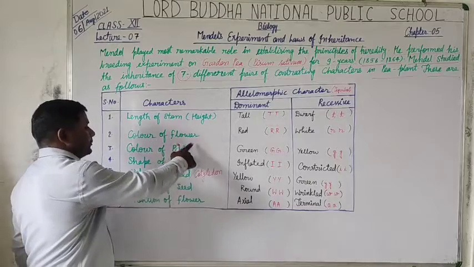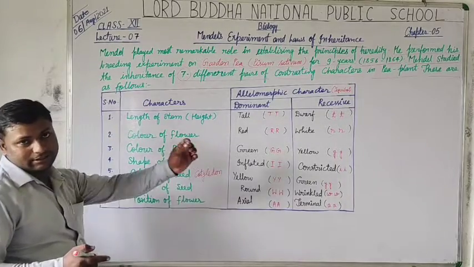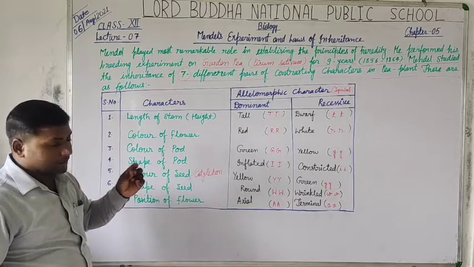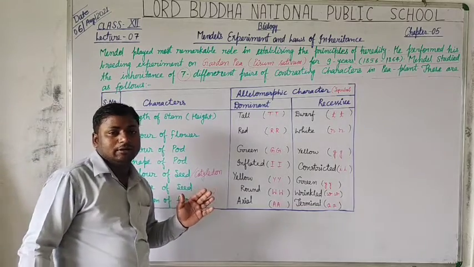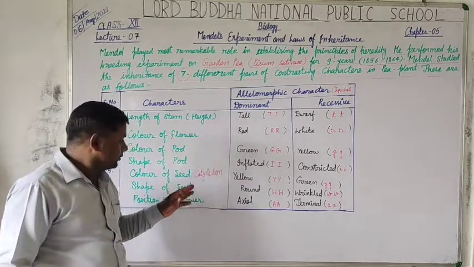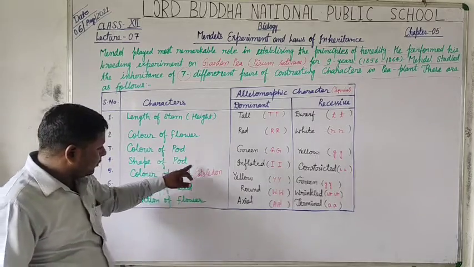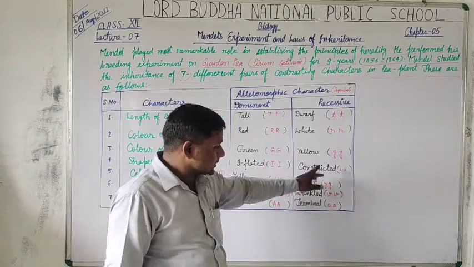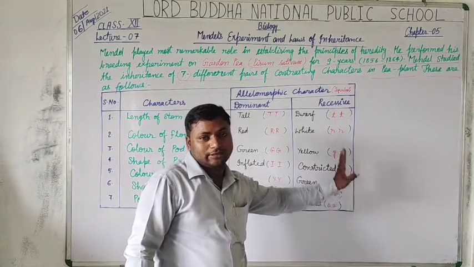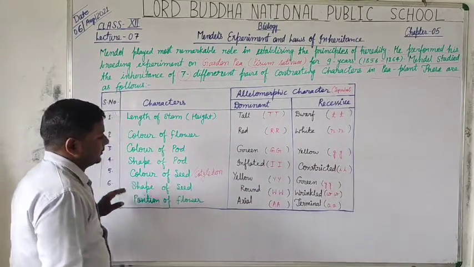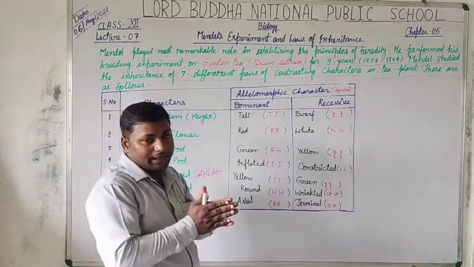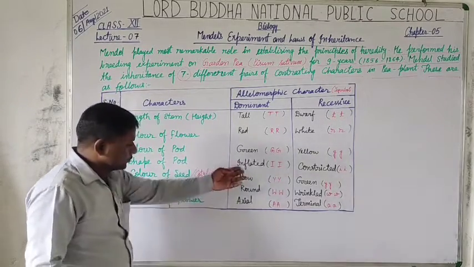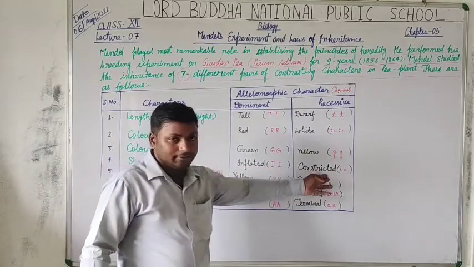Legume is generally used along with seed, but here the pod is only the capsulated form of the legume. So, the shape of pod is inflated. Inflated is the dominant trait and constricted is the recessive trait. Is that clear? Constricted means just flattened.